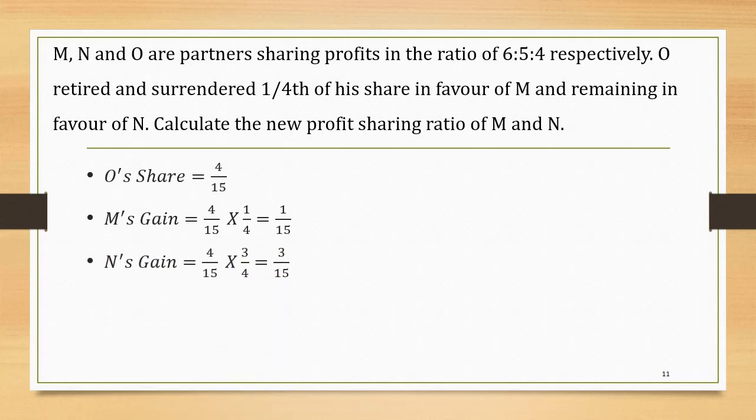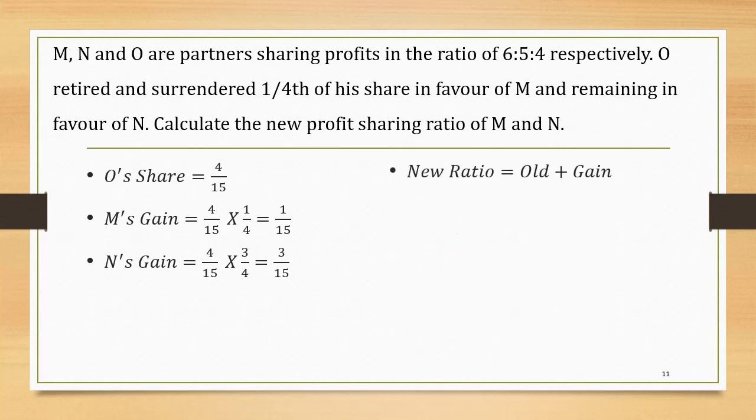Now N's gain. Out of O's share, if 1/4 has been surrendered in favor of M, then the remaining share, that is 3/4, is surrendered in favor of N. So N's gain can be seen as 4/15 into 3/4, which is equal to 3/15.